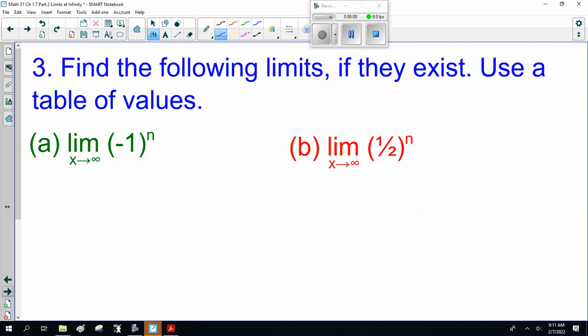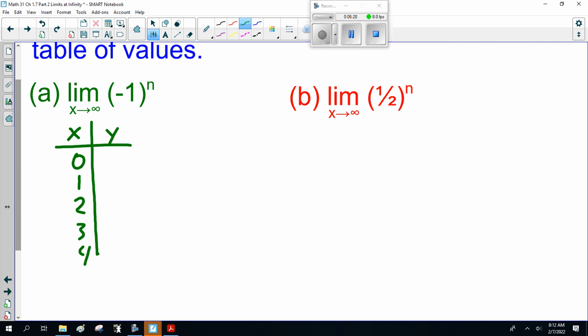Now, for the following, find the limits if they exist. Use a table of values. All right. First one, the limit as n goes to infinity of minus 1 to the n. At n equals 0, 1, 2, 3, 4, 5: minus 1 to the 0 is 1. Minus 1 is minus 1. Minus 1 squared is 1.